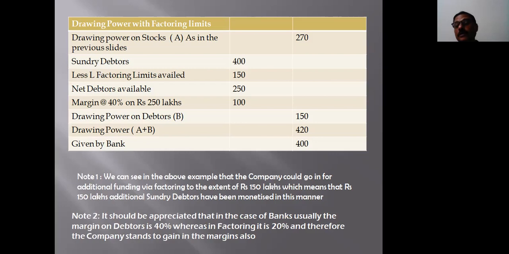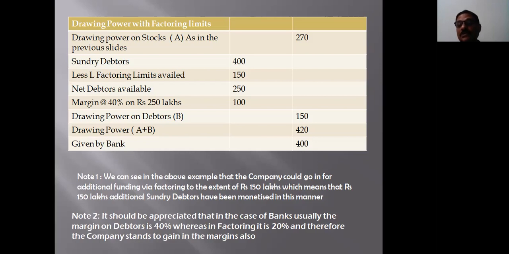Now, the total drawing power is stocks 270 lakhs plus drawing power on debtors 150 lakhs, a total of 420 lakhs, whereas we are within the limits sanctioned by the bank of 400 lakhs. We can see in this example that we have availed 150 lakhs worth of additional limits in addition to 400 lakhs of limits sanctioned by the bank.